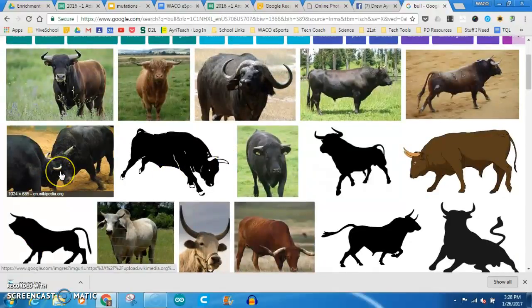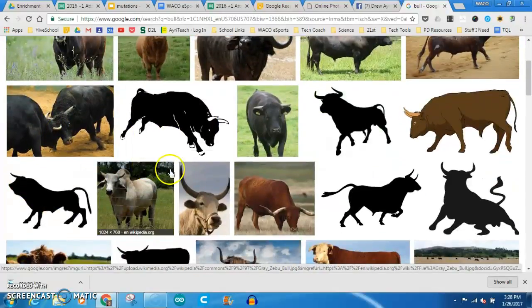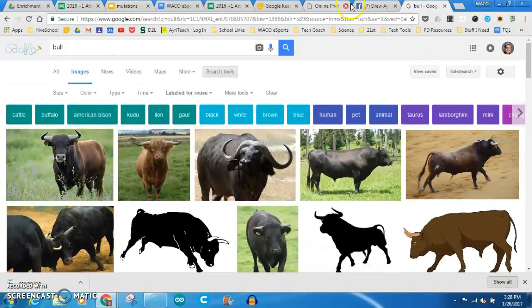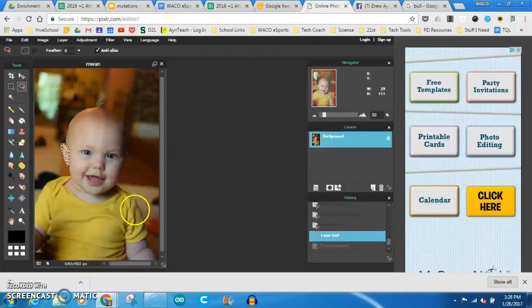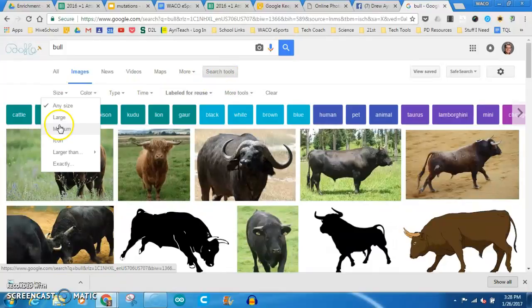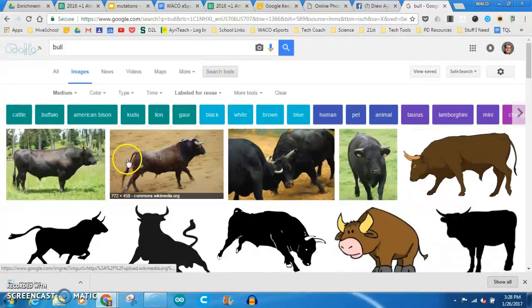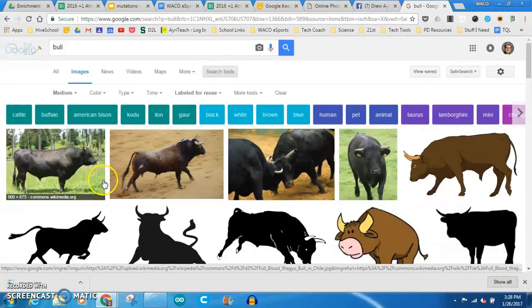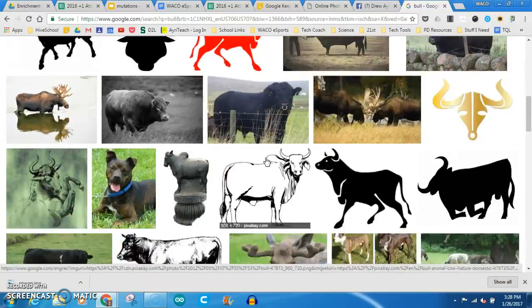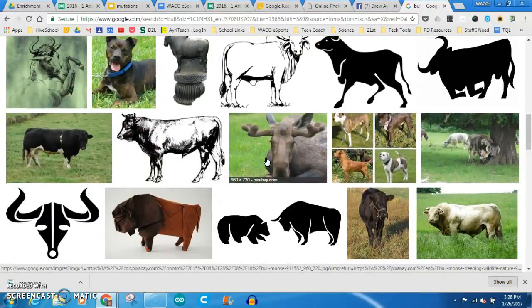Now, one thing that would make your life easier probably is if you look for a bull picture that's about the same size as your original picture. So you can see my picture is 640 pixels by 960 pixels. And so I'm going to go to search tools and change my size. I'm going to search for just a medium picture because that'll be about the same pixels. And I'm going to try to find a nice bullhorn picture.